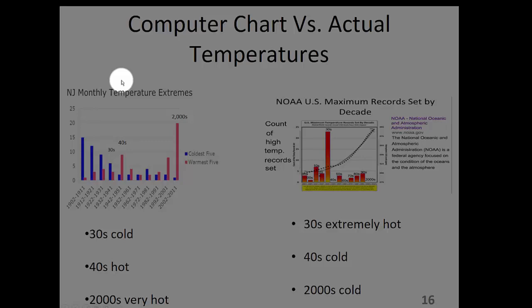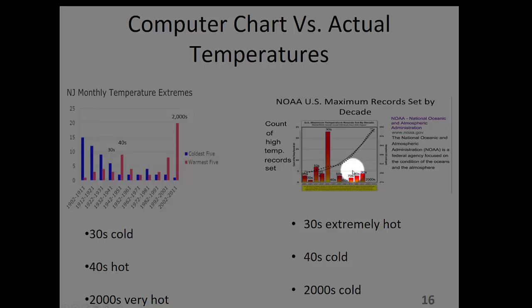As I said, I have lived through six climate changes. NOAA's chart conforms with my recollections, whereas Dr. Broccoli's chart contradicts my recollections and NOAA's chart. Broccoli's chart shows the beginning of the 20th century to be cold. NOAA's chart shows it to be warm. Broccoli's chart shows the 30s to be cold, where in actuality it was extremely hot. Broccoli's chart shows the 40s to be hot, where it was cold, and Broccoli's chart shows this century to be hot, extremely hot, whereas it has been cool.